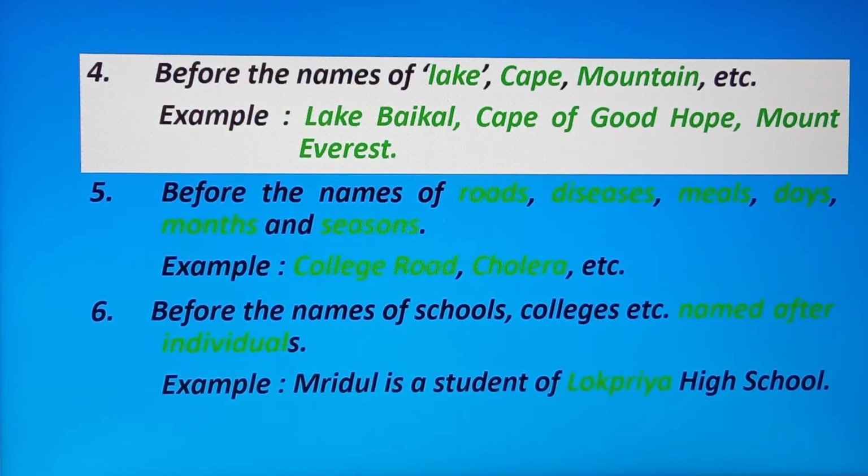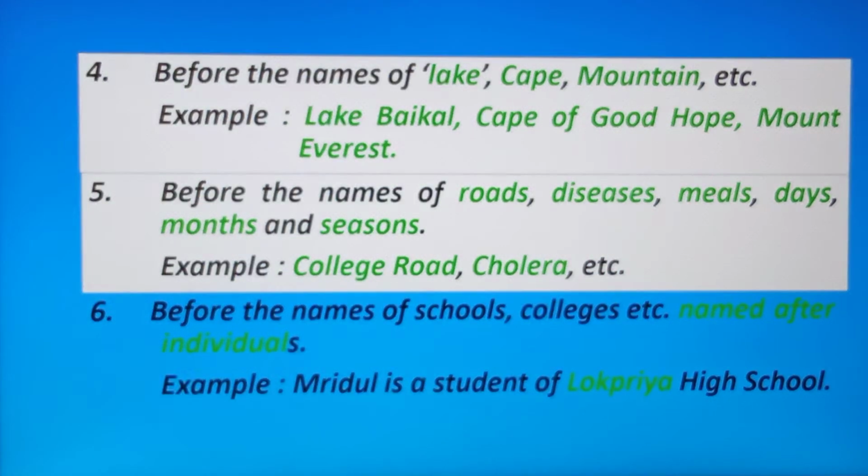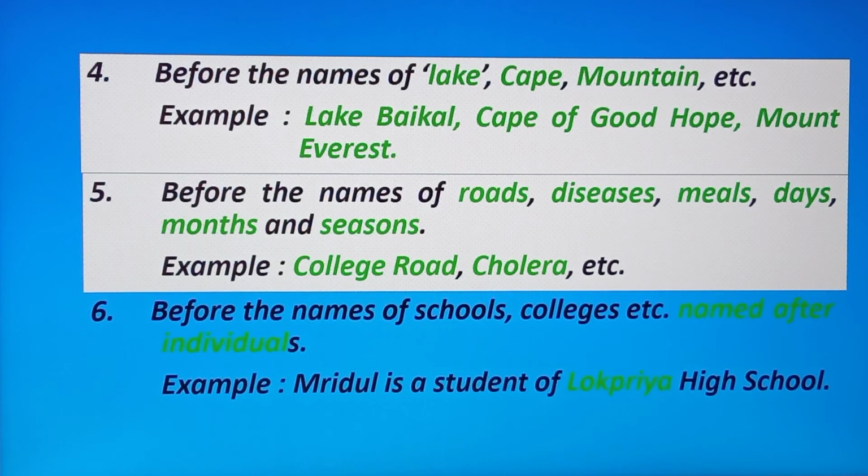Okay. Number 5, before the names of roads, disease, meals, days, months, and season, we don't use the articles before this. Okay. For example, college road, cholera, days, Sunday, Monday, January, monsoon. These are what? Okay. We don't use any article.